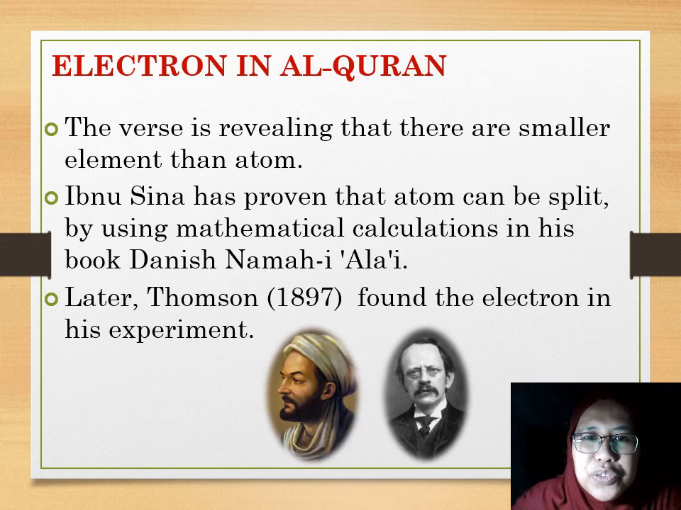This verse is revealing that there are smaller elements than the atom. Ibn Sina, inspired by the verse, proved that the atom can be split by using mathematical calculation in his book Danish Nama-e-Alai. Later, in 1897, Thomson found the electron in his experiment.